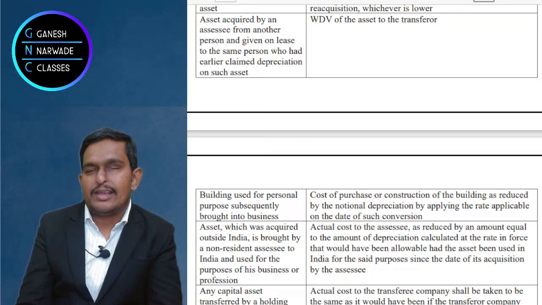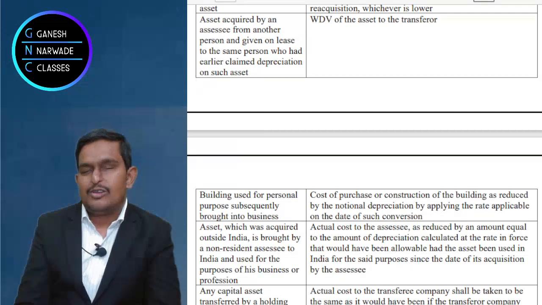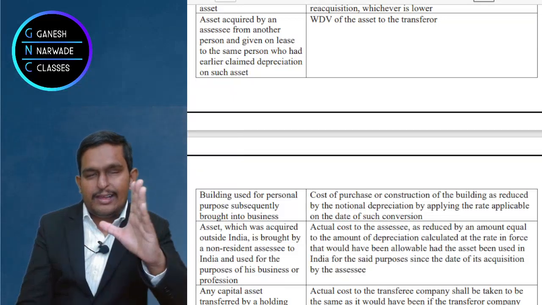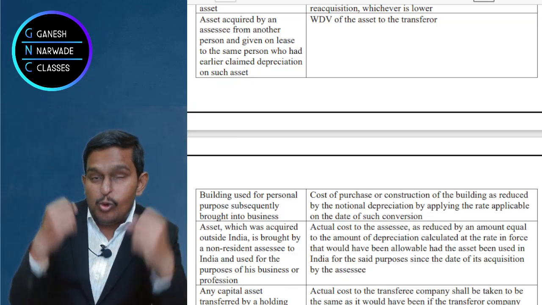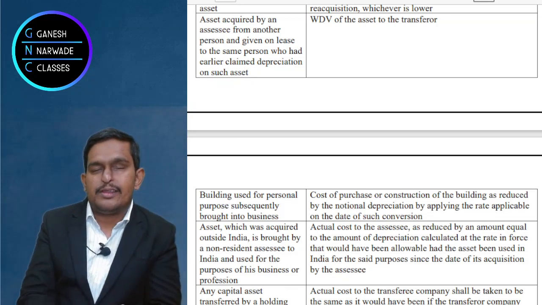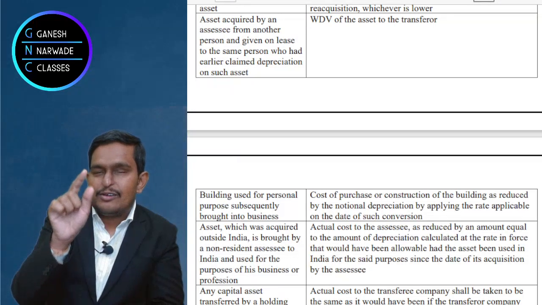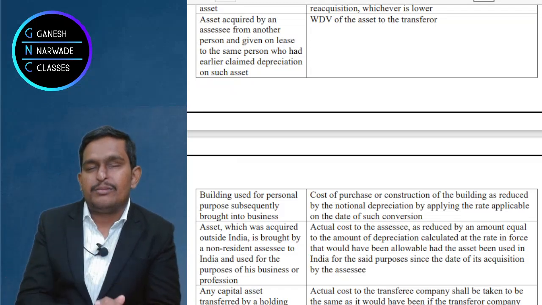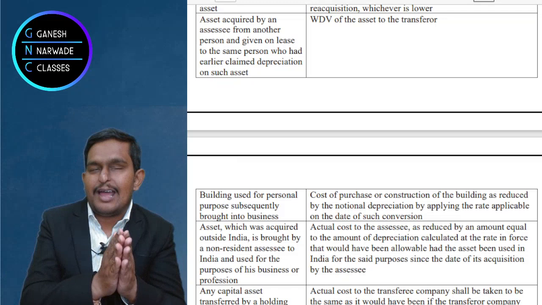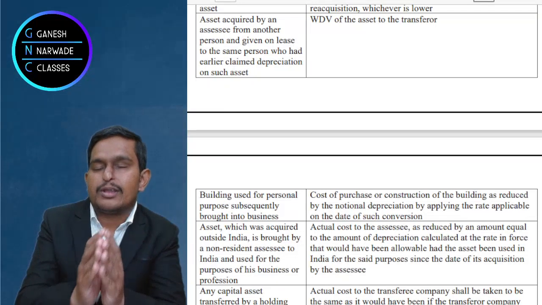Are you clear with what I said? Yes or no? Any doubts? Perfect. Right. So actually for those 4 years it was not used for business, but still we will assume that it was used for business, and we will take the cost from that, deduct depreciation for all those 4 years, and whatever WDV comes, that I will consider as the actual cost for the purpose of business.